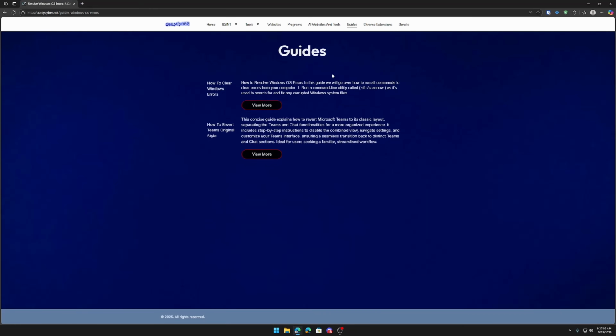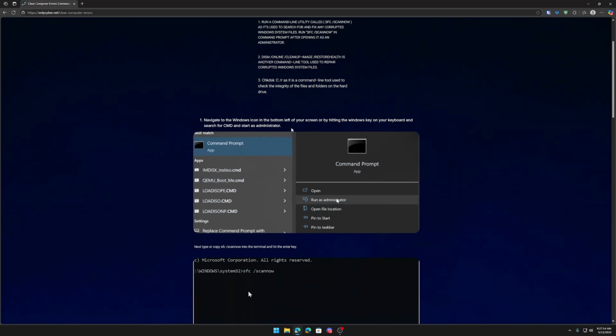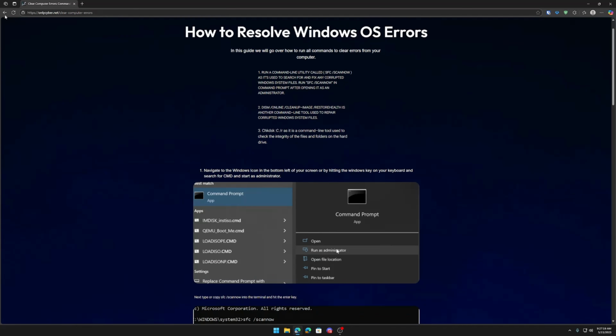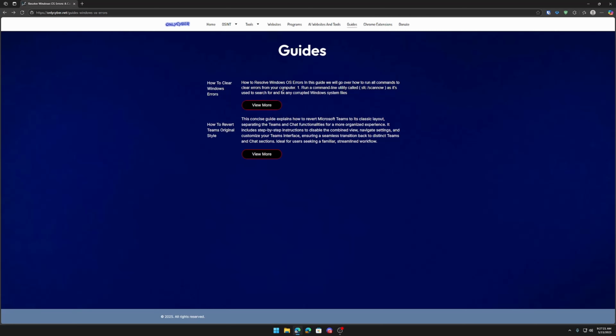I also have some guides, like how to clear Windows errors. I try to make them as in-depth as possible, very easy to understand and read. So if you're having any problems on that end, definitely give that a look. I know a lot of people are using Teams nowadays. Teams just had an update where they moved the Teams channels and the chats together. I have a guide on how to remove that. And eventually there's going to be a bunch of other guides here, so definitely check back.